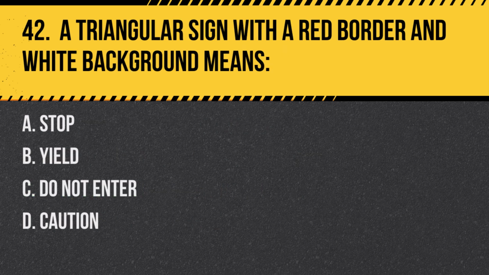Question 42. A triangular sign with a red border and white background means: A. Stop. B. Yield. C. Do not enter. D. Caution. Answer: B. Yield. A triangular sign with a red border and white background is a yield sign, indicating that you must slow down and yield the right of way to traffic or pedestrians.